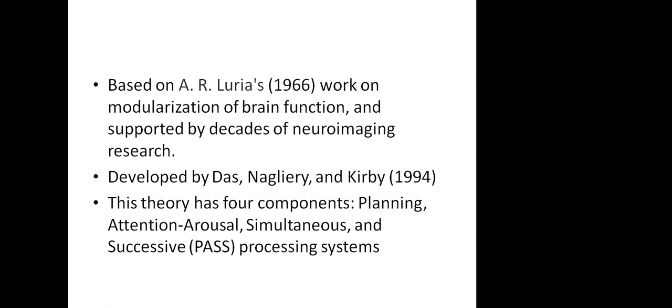which is based on A.R. Luria's work. Basically, all the work was done by Luria, and afterwards Das, Naglieri, and Kirby worked on Luria's work and modified it to make PASS theory. Luria was the first one who gave this theory, but he was giving 3 systems. Das, Naglieri, and Kirby made it 4 systems and made it PASS. The 4 components of PASS theory are planning, attention, arousal, simultaneous processing system, and successive processing system.